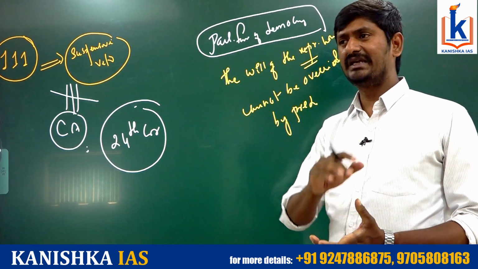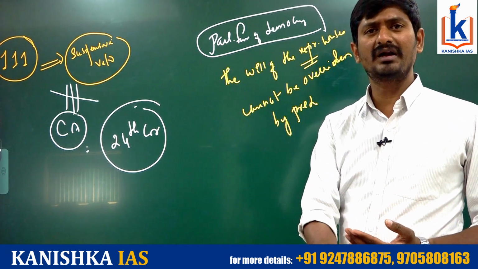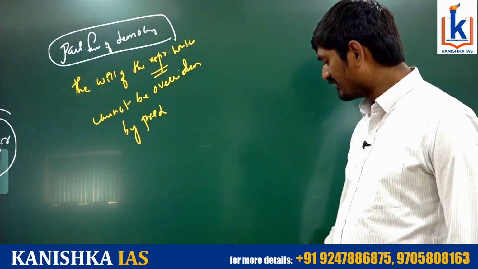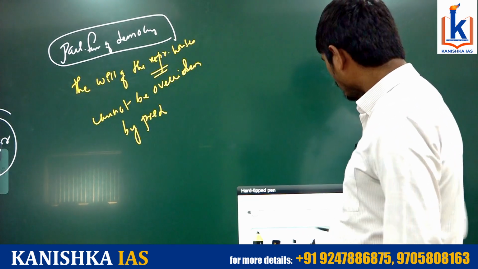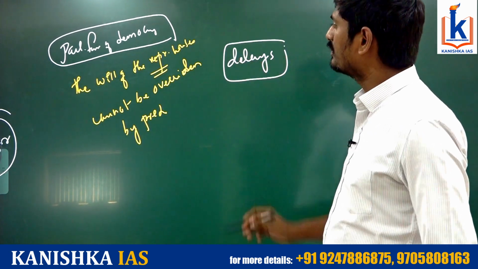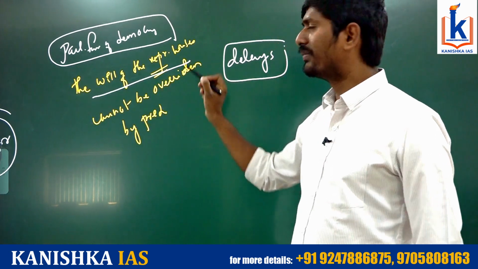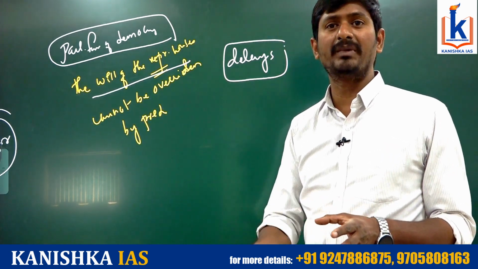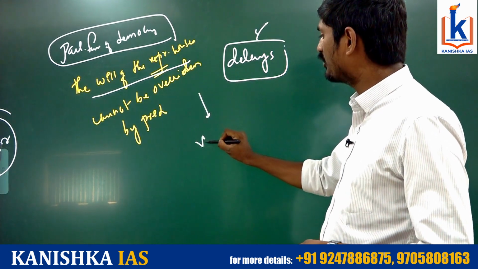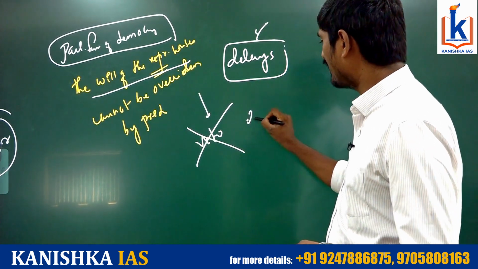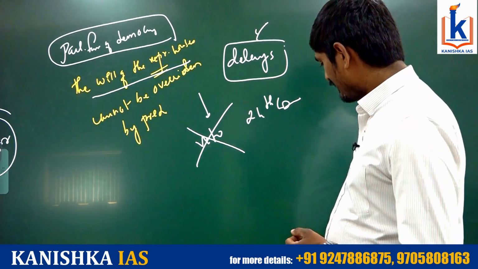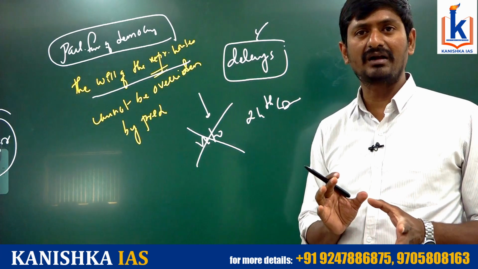So if the president vetoes, again the bill has to go to Lok Sabha or Rajya Sabha. So not only is it overriding the authority of the parliament to amend the constitution, but it is also causing delays with respect to the constitutional amendment. So in order to uphold the supremacy or the power of the parliament with respect to the amendment process, and in order to prevent delays, the presidential veto power has been abolished by the 24th Constitutional Amendment Act. So this is how we can understand this particular Article 368.